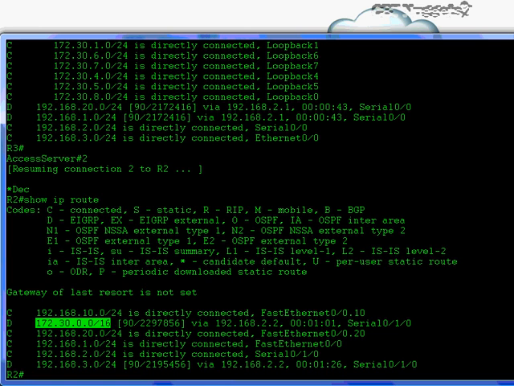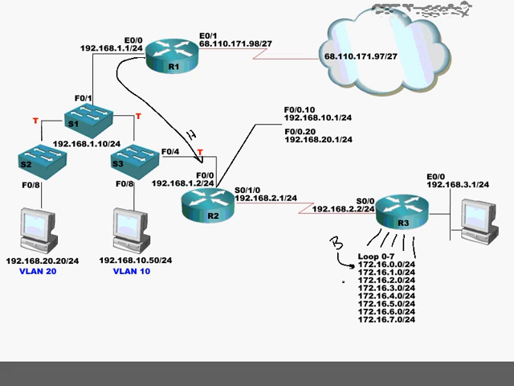172.30.0.0, that's the network that this represents. That's a class B network, and that's one class of addresses. Now up here, I have a class C network, 192.168.2. Remember, class C addresses start with 192, and that goes through 223. So there's a class C network. Over here, class C network.